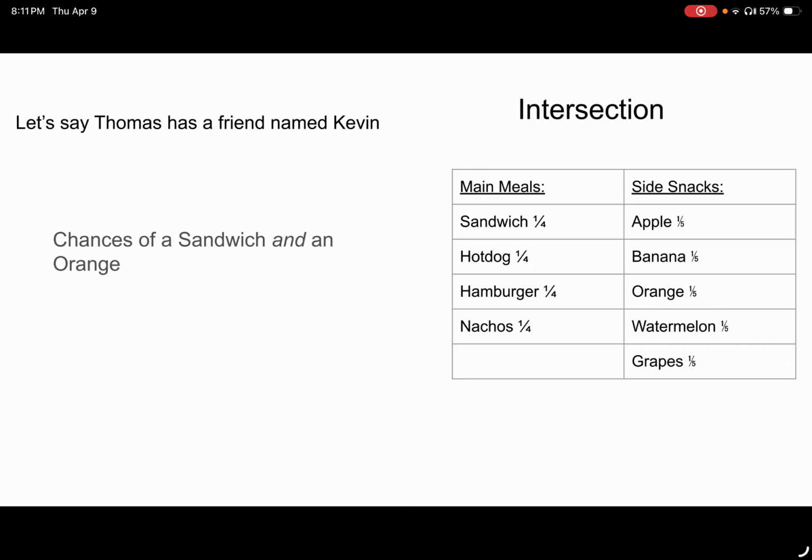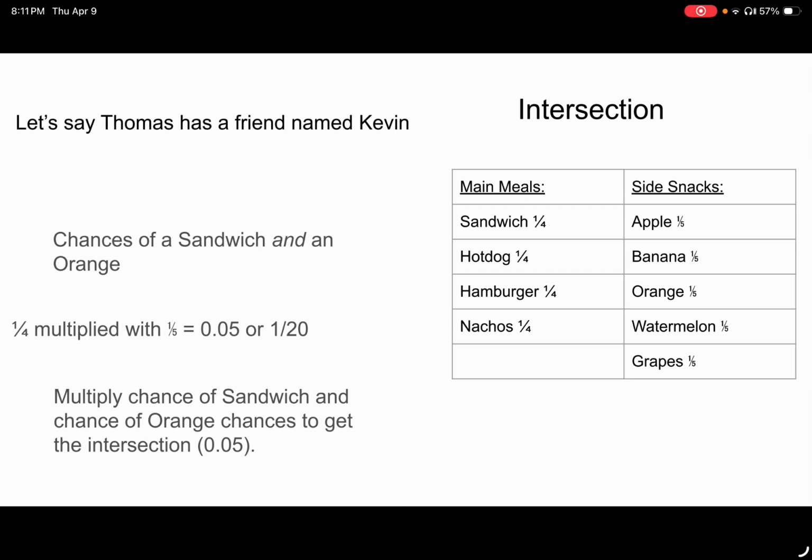Let's say Thomas has a friend named Kevin, and he knows that Kevin brings one of four main meals at random to lunch every single day. He also brings one of five side snacks at random each day. Then someone comes up to Thomas and asks, "What's the chance that Kevin brings a sandwich and an orange?" Well, you take the chance of the sandwich, being 1 out of 4, multiply it with the 1/5 chance of an orange, and you get 0.05 in total, or 1/20th of a chance. And you get the intersection.